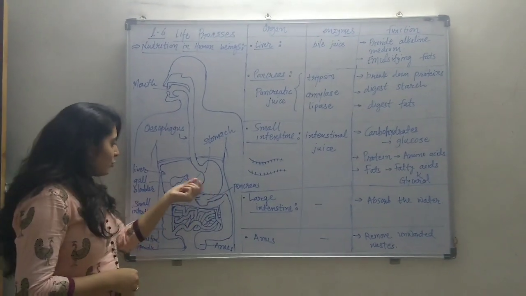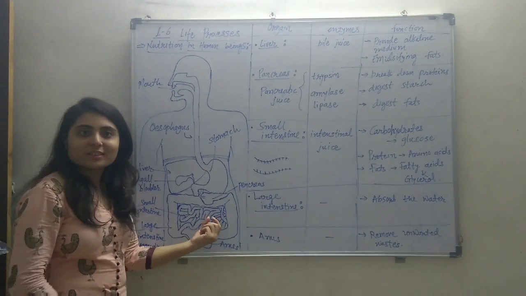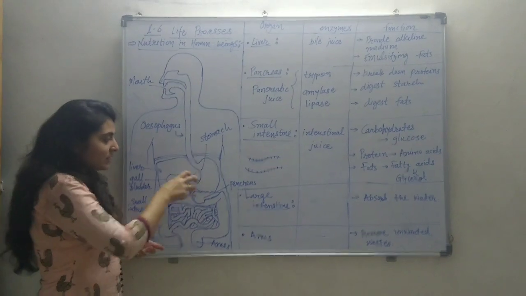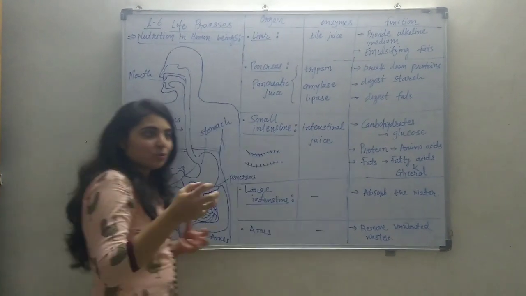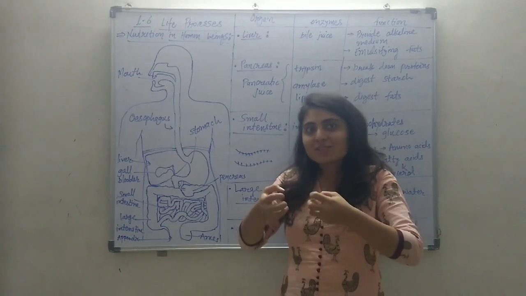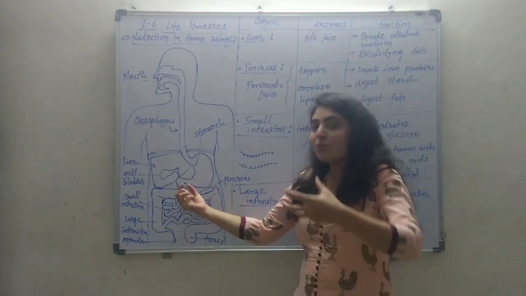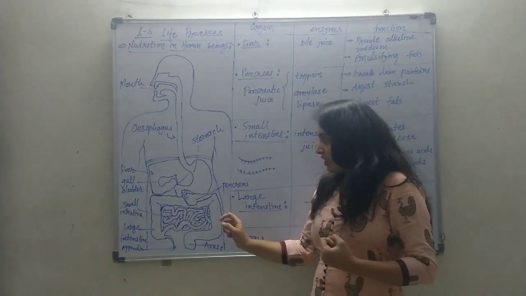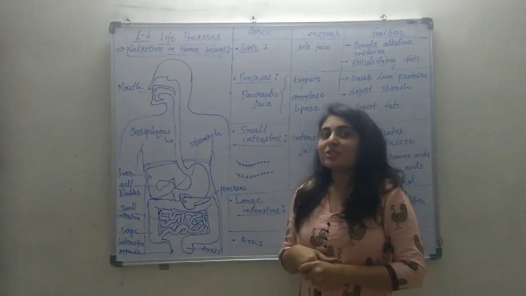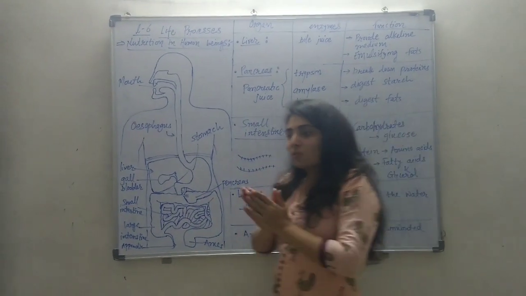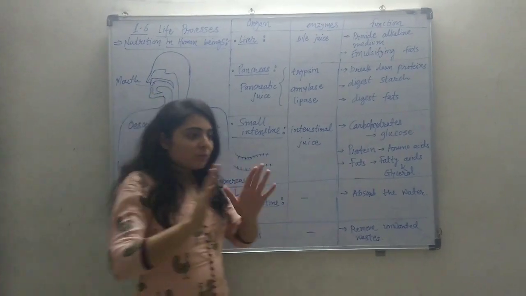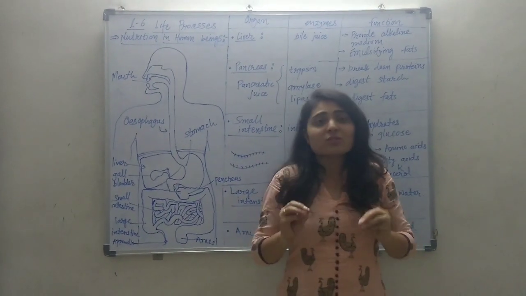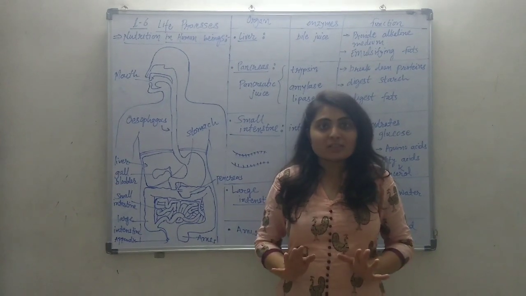From the stomach, the food now enters the small intestine. This transfer, the travelling of the food, is controlled by the sphincter muscle. The contraction and relaxation of the sphincter muscle regulate the travelling of the food from the stomach to the small intestine. As the food enters the small intestine, which is the site of complete digestion, the complete process of digestion is completed there.